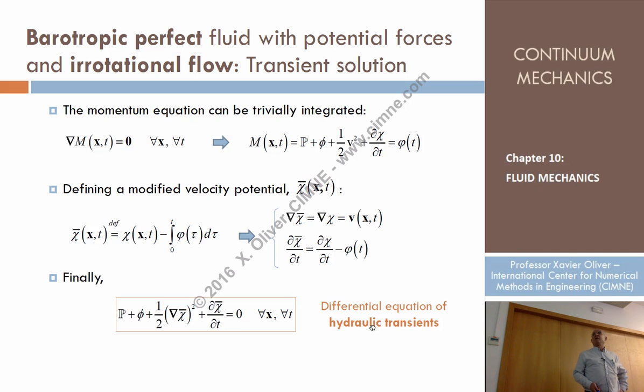This is what is called the equation of hydraulic transients. This equation is much simpler and can be solved by simple numerical methods, typically finite difference methods, to solve, typically, for that kappa.